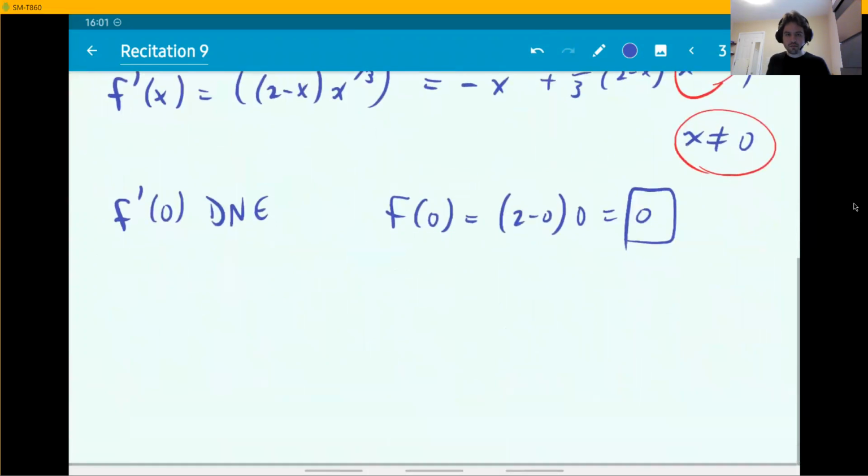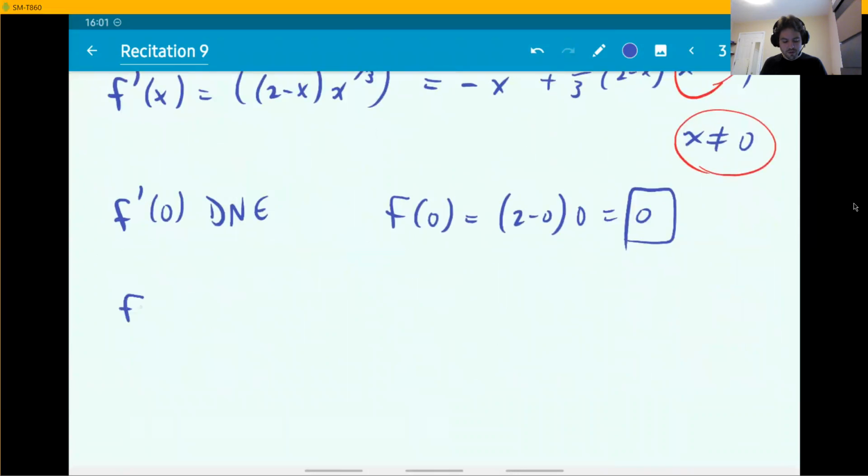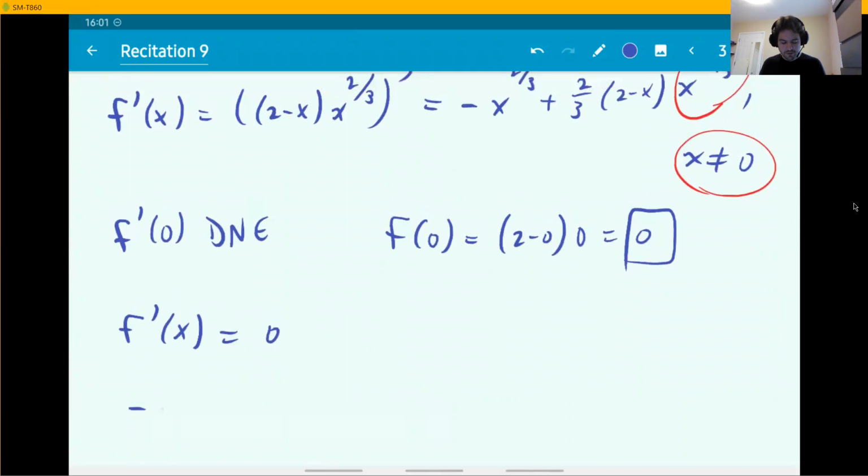All right, what is the very last thing that we need to do to find critical points? It's the locations where f prime can be 0, instead of just does not exist. So now take this formula that you found for the derivative. I'm copying that down here. And set that equal to 0. Solve for x.